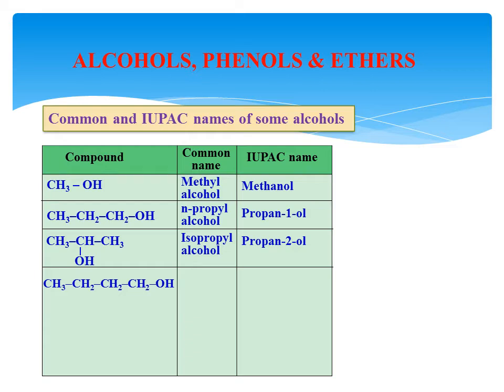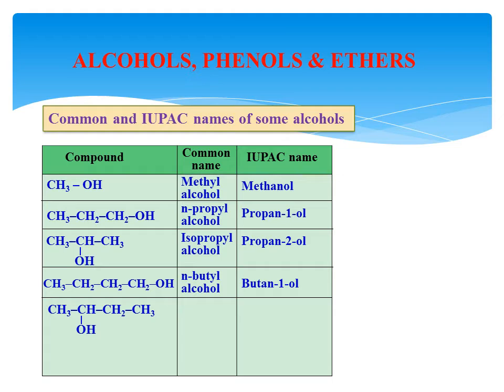Next, in this example 1, 2, 3, 4 carbon atoms are present here, therefore it is n-butyl alcohol in the common system name. In the IUPAC system, butane, the last letter E is replaced by -ol, and the position is 1 because the OH group is attached to the first carbon.